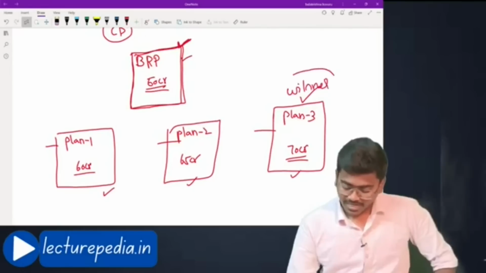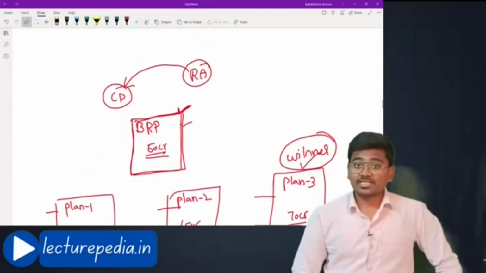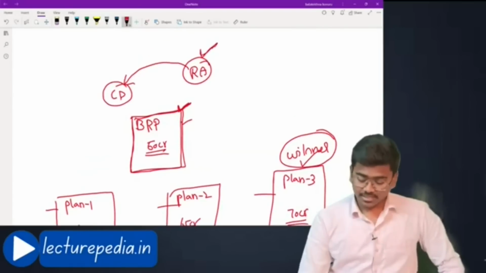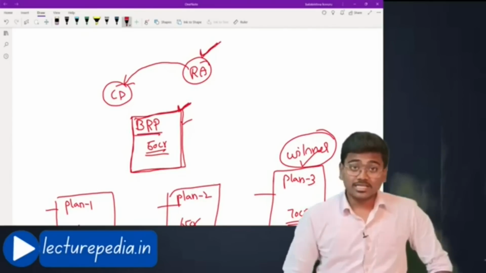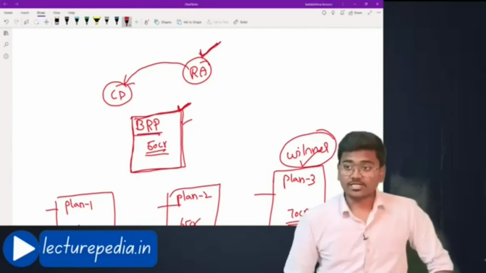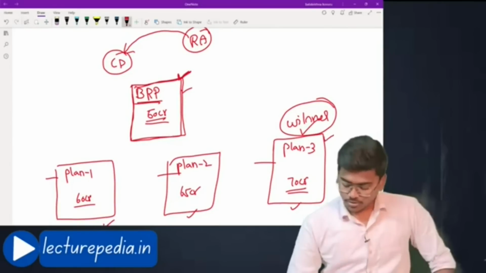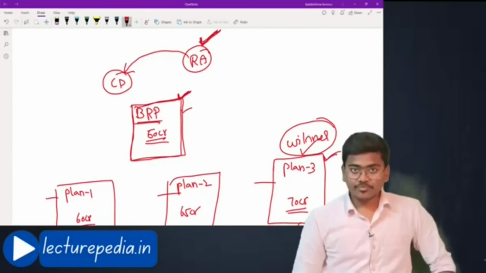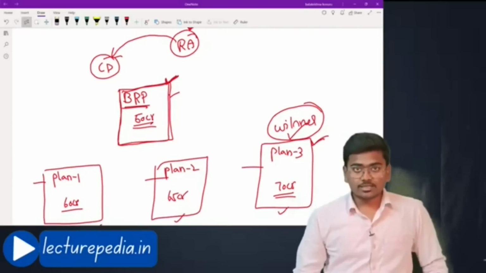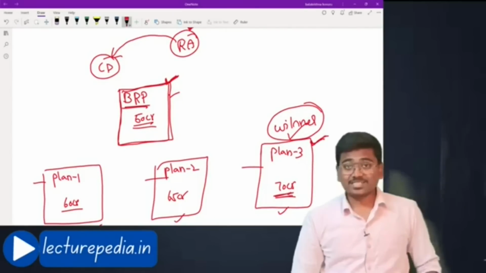Now under Swiss challenge, what the committee of creditors will do is they will ask the resolution applicant who has given this base resolution plan to submit his counter plan to plan 3. Basically they will say to this resolution applicant, see, there is this plan 3, under which we will be getting 70 crores.